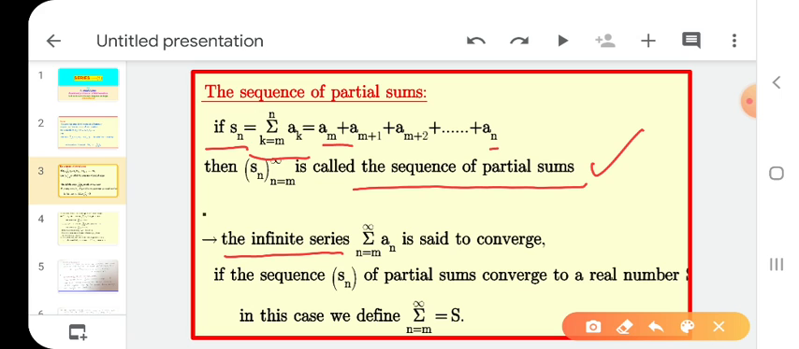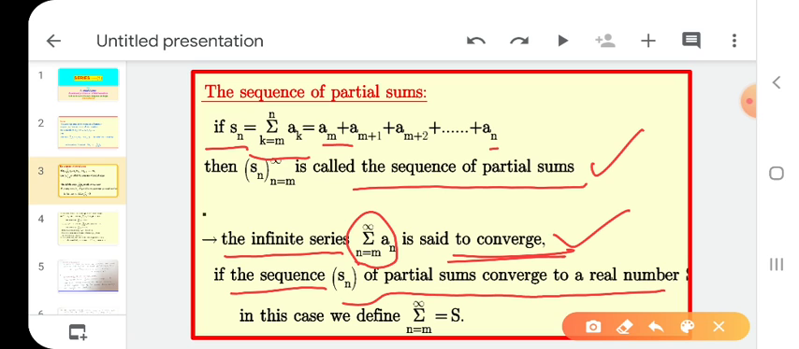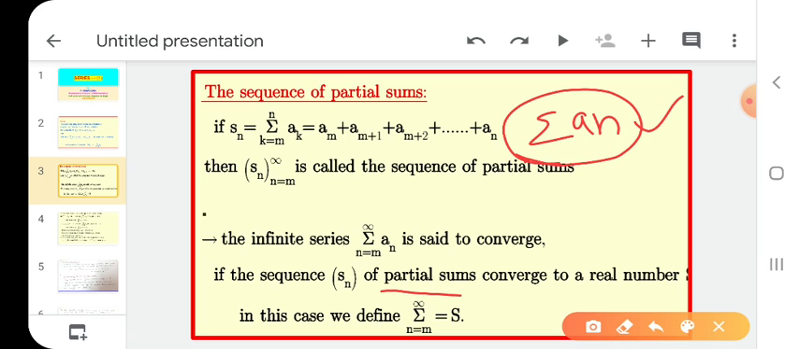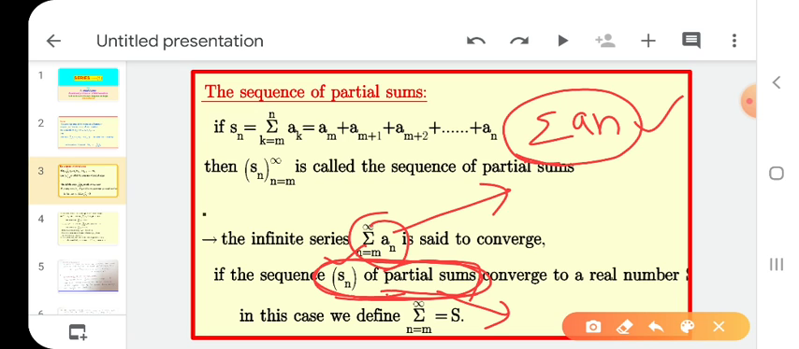The infinite series, infinite means from m to infinity, is said to converge if the sequence Sn of partial sums converges to a real number. First, here we take a sequence. What is the series? Summation an. We have to find whether it is convergent or not. For this, we take the partial sum of the series, the partial sum of the sequence Sn, and we find the limit of this partial sum. If it is convergent, automatically the given series is also convergent.